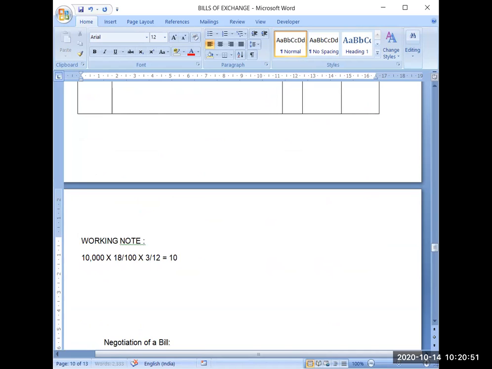In short, it will be 10,000, or you can cut zeros, so it will be 100 multiplied by 18 multiplied by 3 upon 12. This 3 upon 12 will become 1 upon 4.